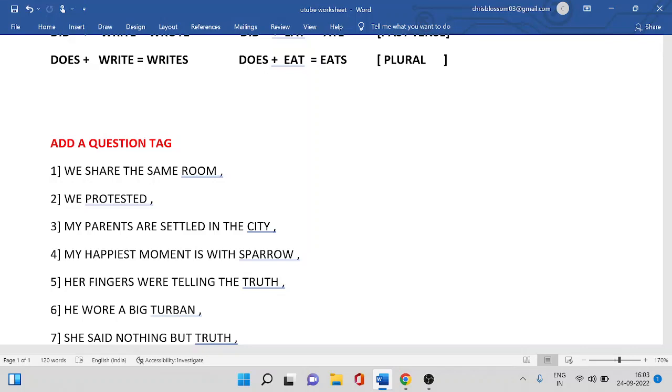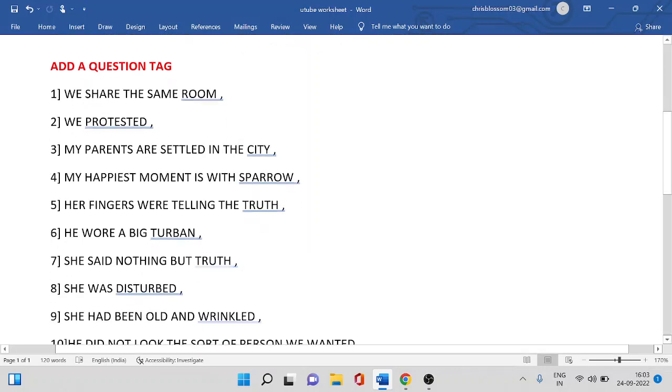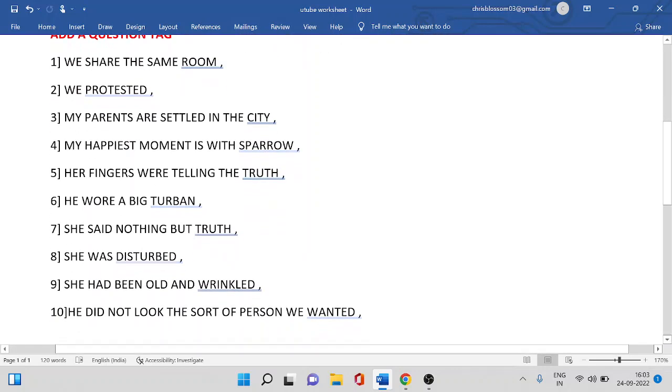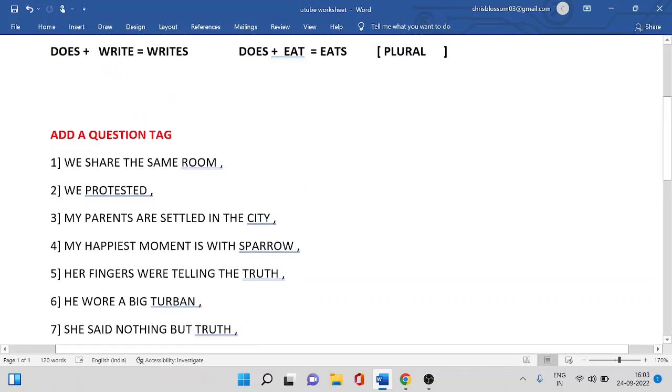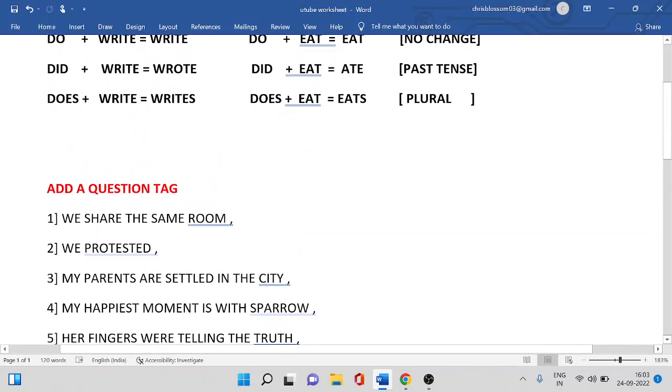Sixth, he wore a big turban. Seven, she said nothing but truth. Eight, she was disturbed. Nine, she had been old and wrinkled. Ten, he did not look the sort of person we wanted. Okay, getting on to the answers.